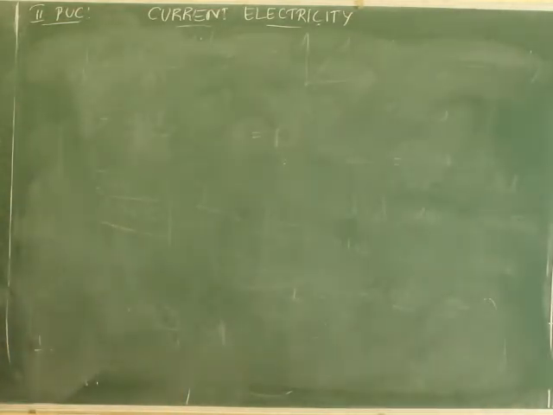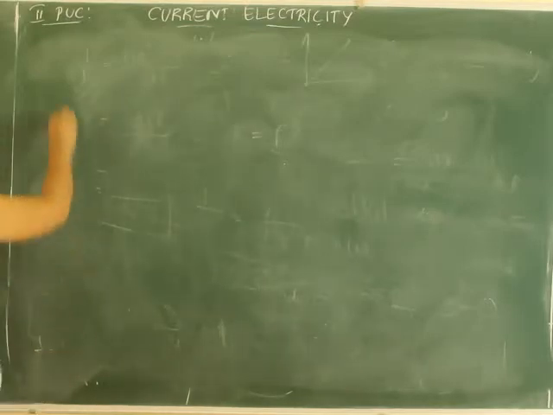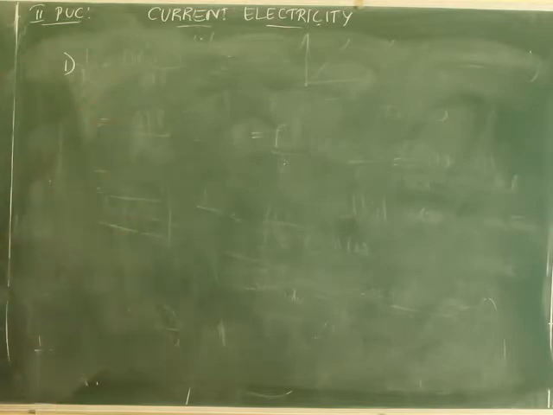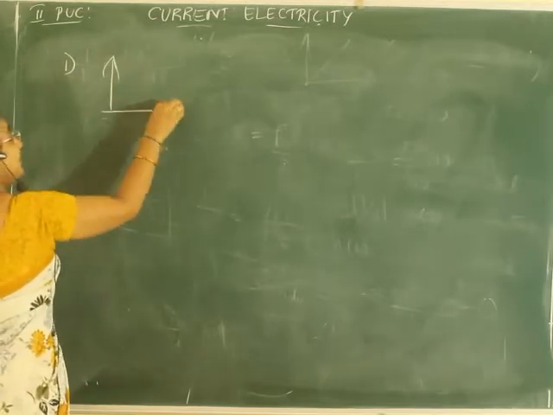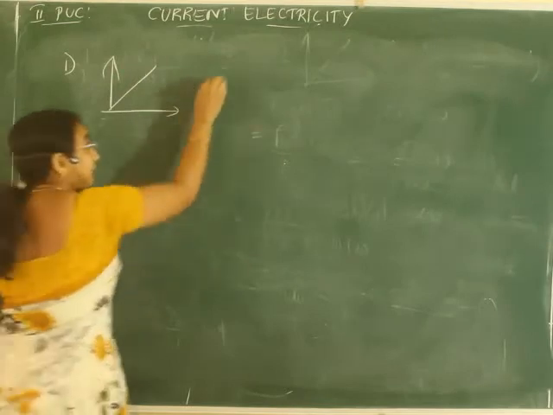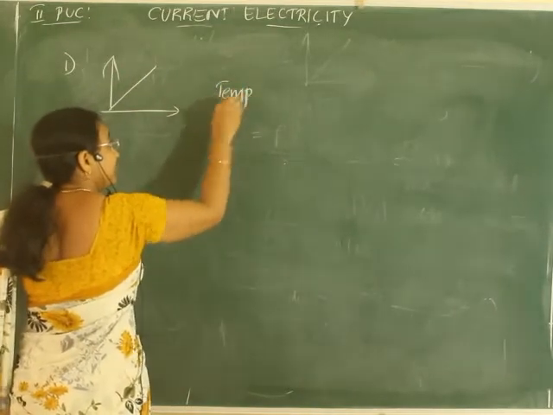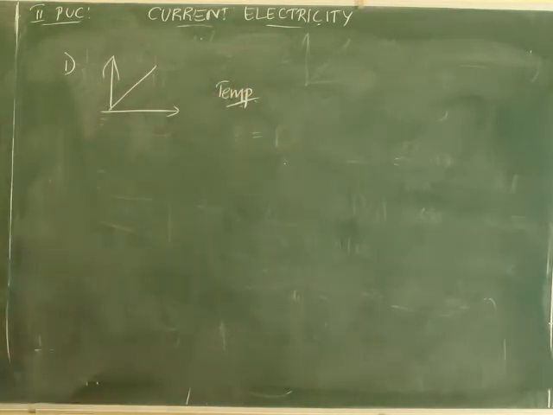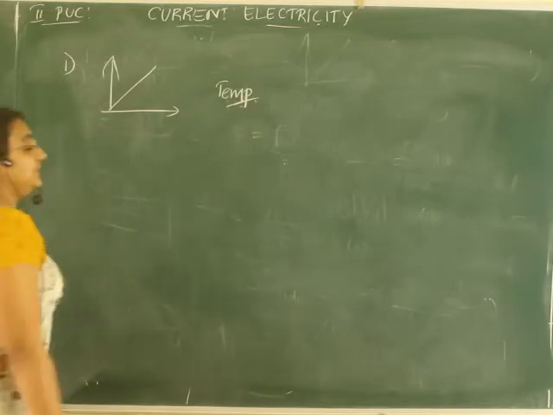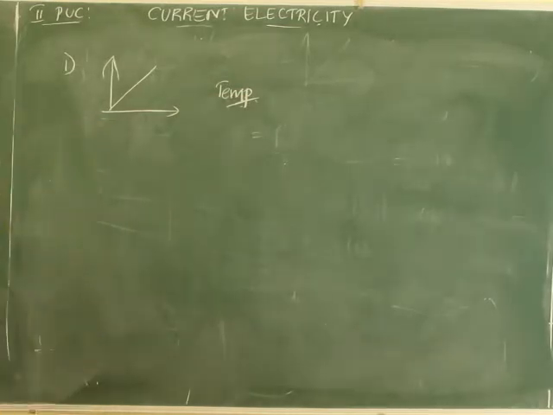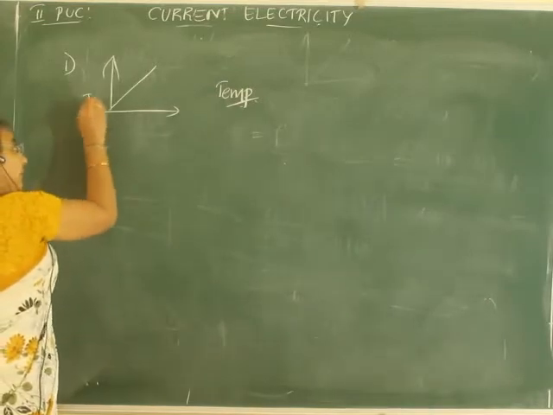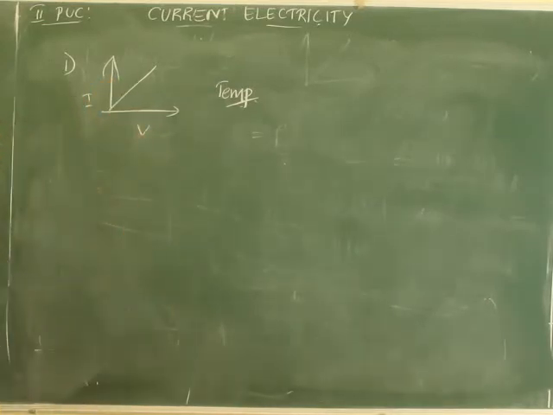So, what is one of the limitations? The materials or the devices which obey Ohm's law should follow the relation. That is, the first limitation is the graph we get should be linear, and to get that, temperature should be kept constant. If the temperature and physical conditions are not kept constant, then I is not proportional to V.